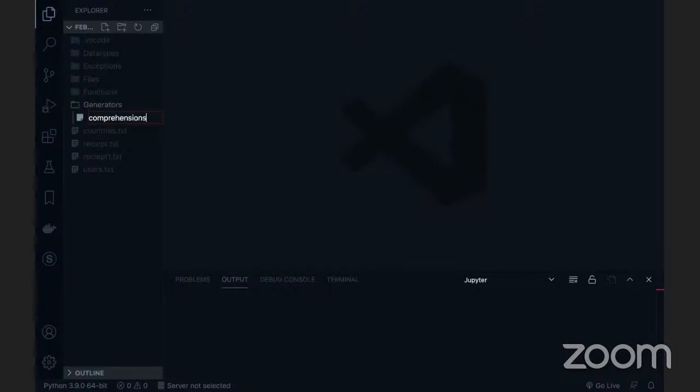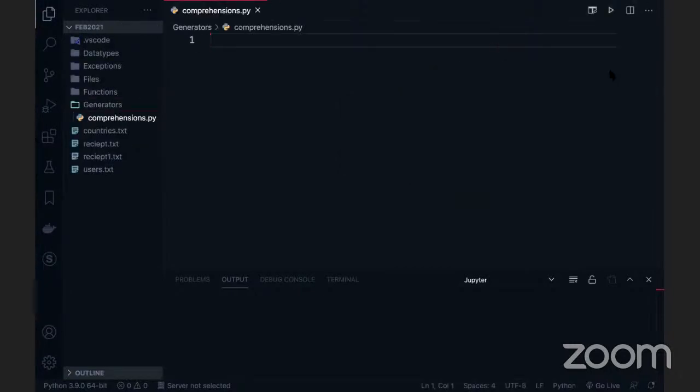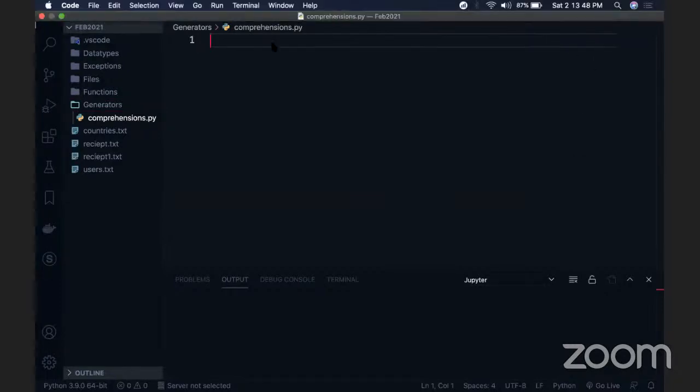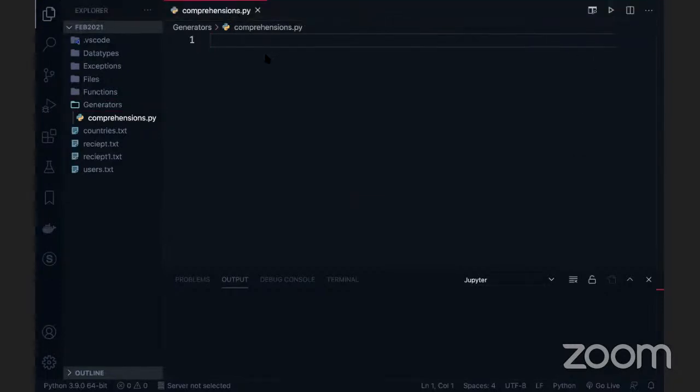Comprehensions dot py, and here we have list comprehensions and many more things, right? So let's talk about one by one. But first of all, what is comprehension? Why it is important in Python, right? So these comprehensions, I can use it for list and also for the tuple and also for dictionary. So I can use it for the list, tuple, and dictionary. Let's talk about first one is the list comprehension. So what is the list comprehension? How we can use it in the programming, right? So let me go and use it now.